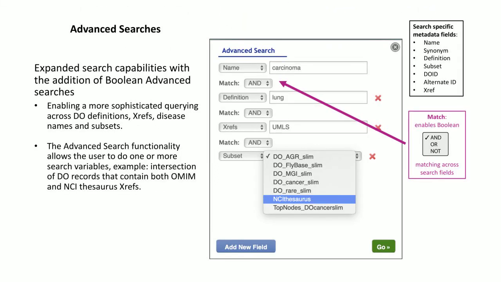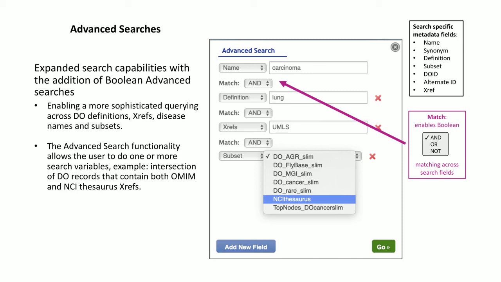The Disease Ontology website also offers advanced search options, which enable multifaceted queries. The Advanced Search drop-down menu provides options to choose from seven metadata fields for creating searches, including name, synonym, definition, subset, DOID, alternate ID, and cross-reference. New fields are added to your search by selecting the Add New Field button, and selecting one of the Boolean operators and, or, and not. For example, one could examine the intersection of disease ontology records that contain both OMIM and NCI thesaurus cross-references, or explore related diseases with a shared anatomy, common cell of origin, or mode of inheritance.